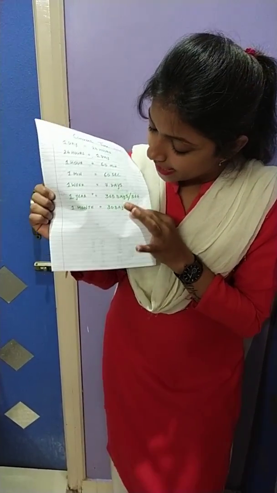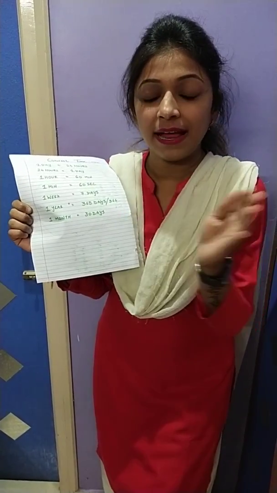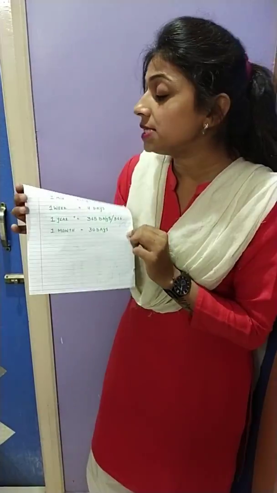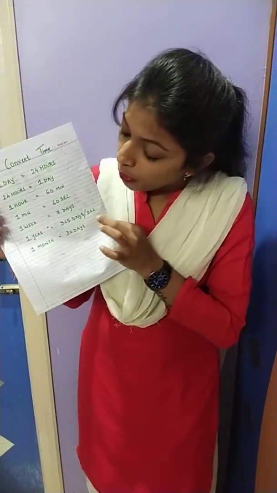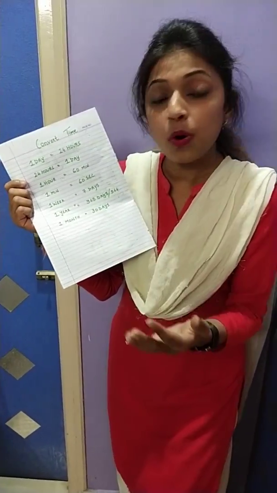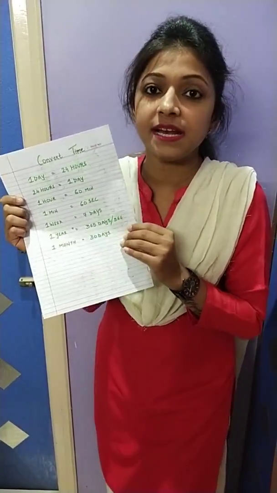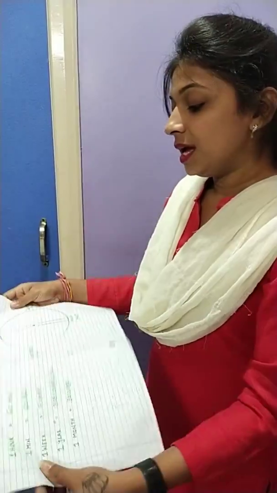Why here only 30 days have been written? Why didn't I write 31 days? As we can count, in January 31 days are there, then again in March 31 days are there. But why had I written 30 days here? Because as per the conversion, we convert it into 30 days. So whenever we convert month into days, we always use 30 days. So here I had drawn only 30 days. So this way we can convert the time.